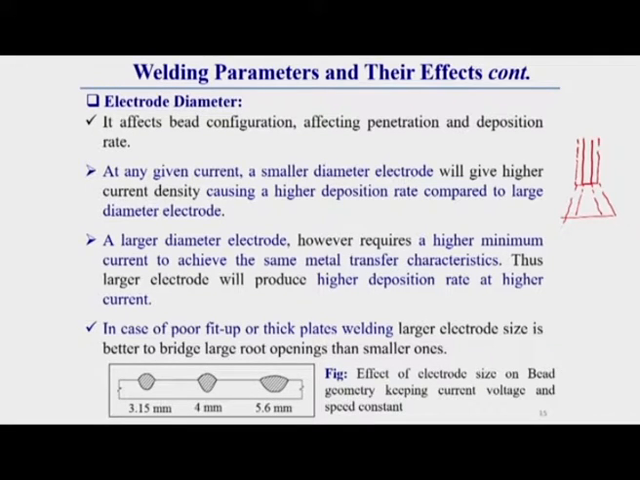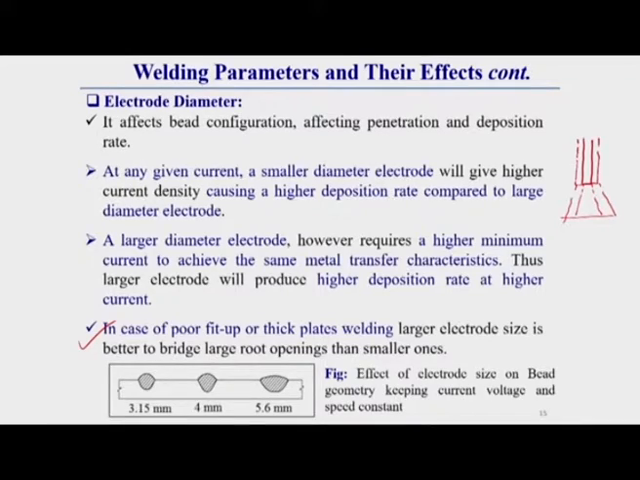Another thing to keep in mind: a large diameter electrode however requires a higher minimum current to achieve the same metal transfer characteristic. That means for a particular spray type of metal transfer, the current required for a lower diameter electrode will be higher for a higher diameter electrode to get similar spray transfer. Definitely that should be there. Thus, a larger electrode will produce a higher deposition rate at higher current. So, to get higher deposition with a larger diameter electrode, we should increase the current level.